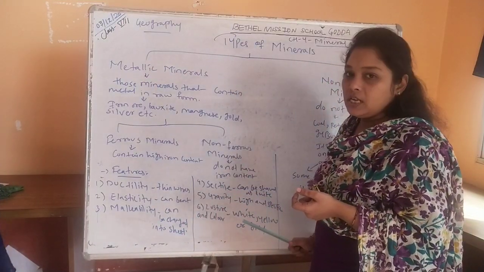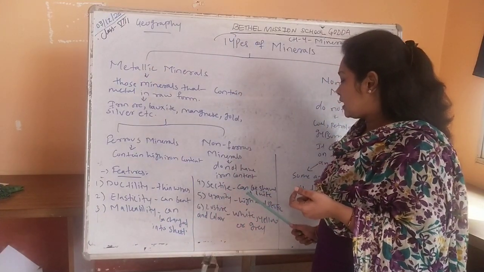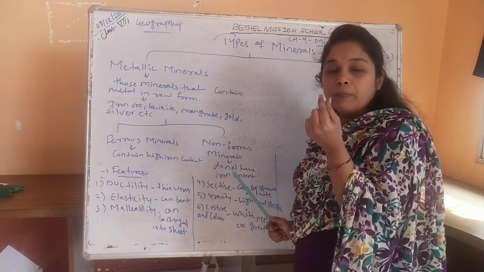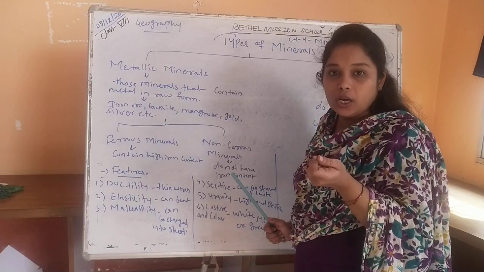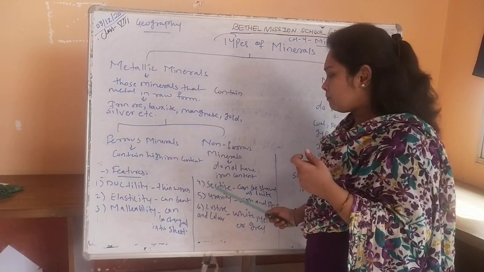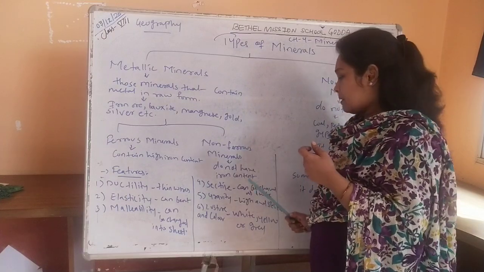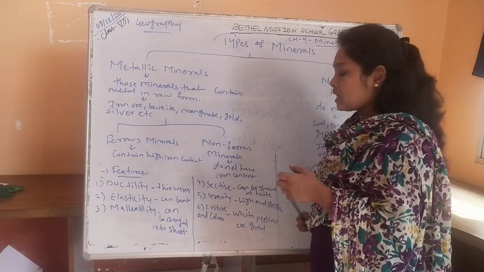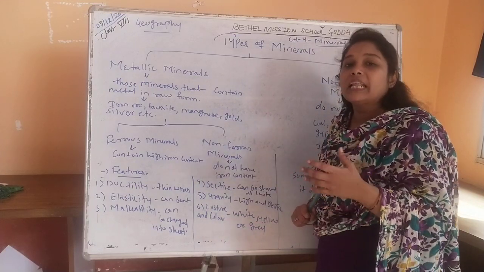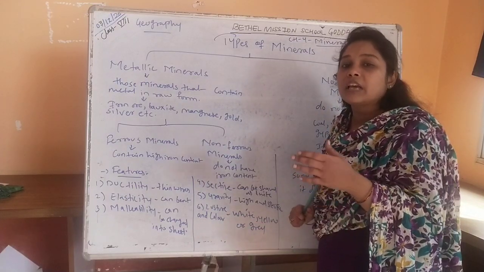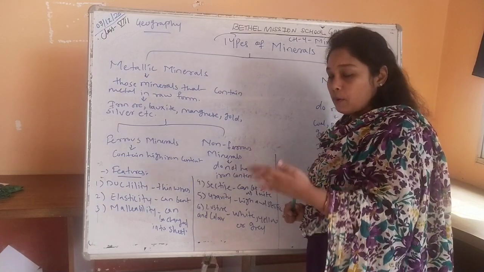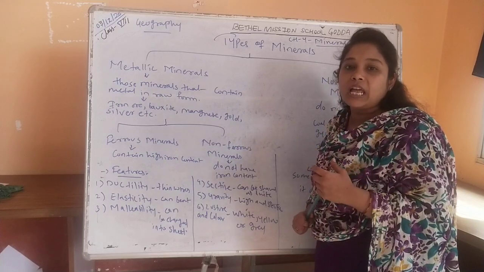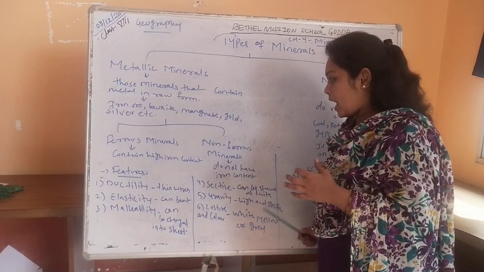Next one is sectile. Sectile means it can be shaped into a knife and become sharp. After melting, we can give them the shape of sharp things like the knives we use nowadays. Then gravity: metallic minerals also have a high specific gravity. Then luster and color. Some metallic minerals are very shiny, some have less shine. When we talk about color, there are three colors of metallic minerals: white, yellow and grey.